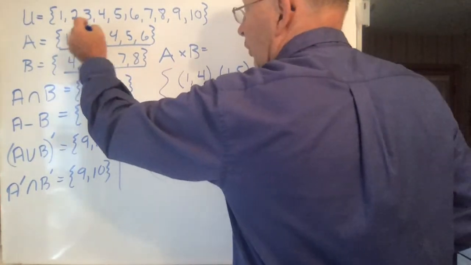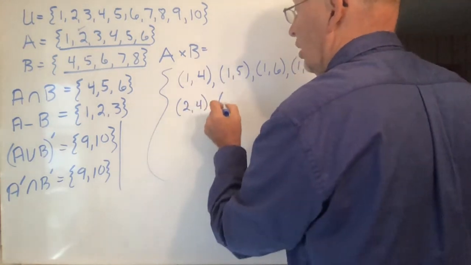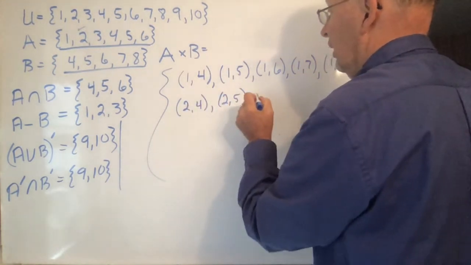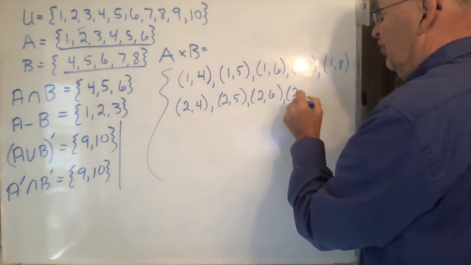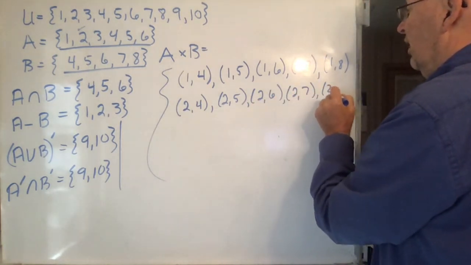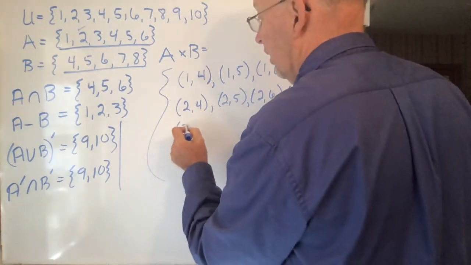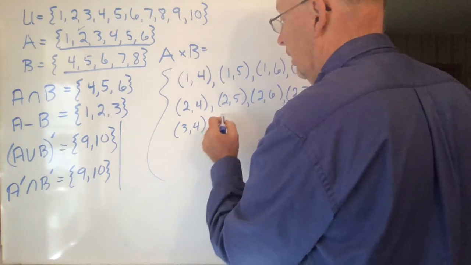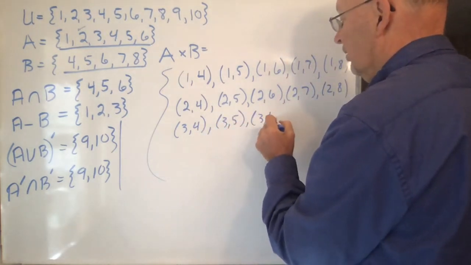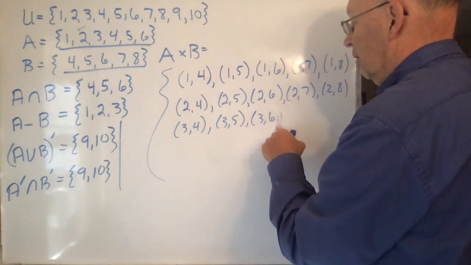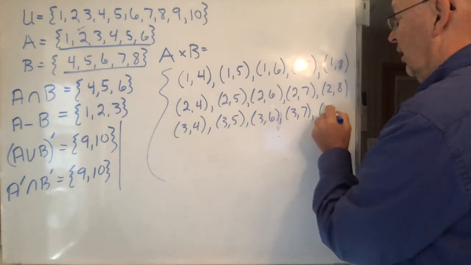We can take the second one. 2, 4, 2, 5, 2, 6, 2, 7, and 2, 8. Okay, take the third one. 3, 4, 3, 5, 3, 6, 3, 7, 3, 8.